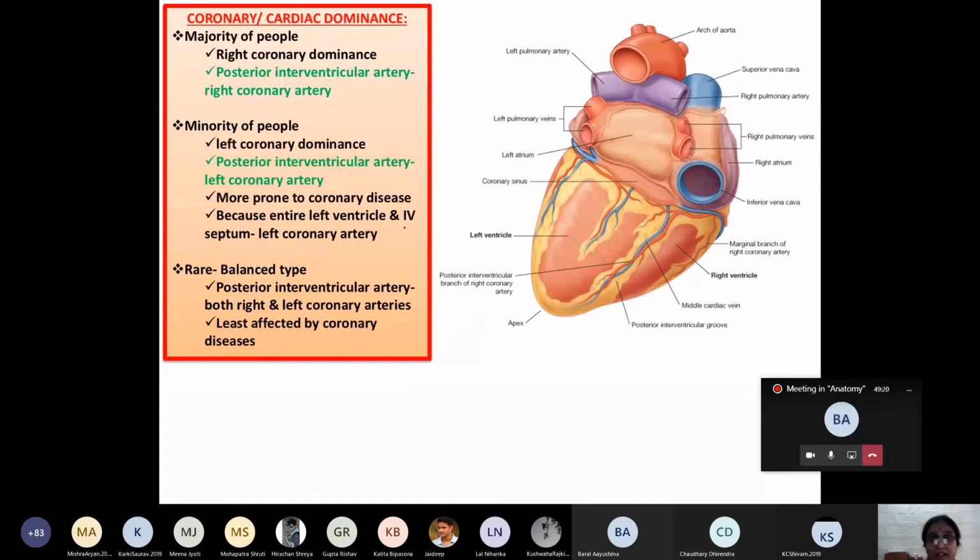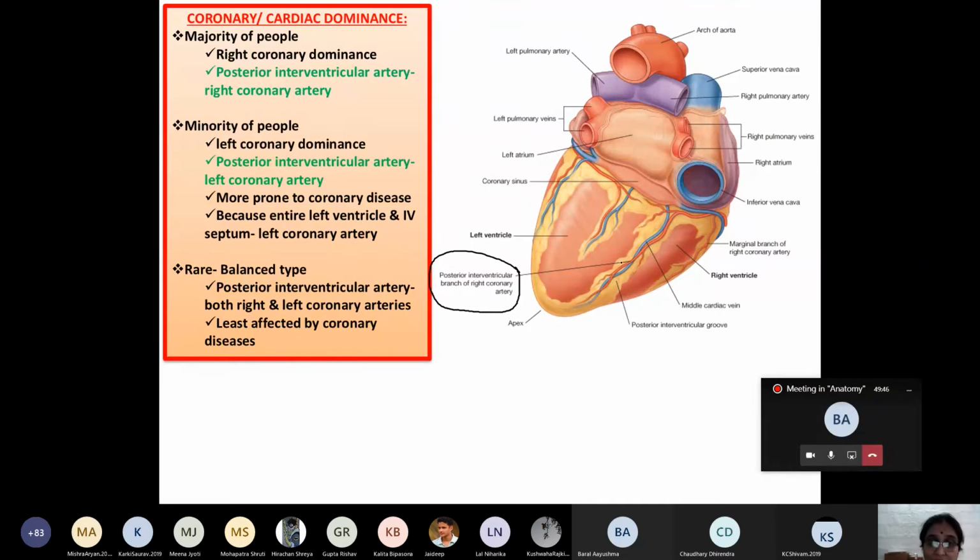What is the reason behind it? Here you can see the posterior interventricular artery in the majority of us arises as a continuation of the branch of the right coronary artery. So if the posterior interventricular artery arises from the right coronary artery, it is said to be right coronary dominance, and it happens in the majority of the people.